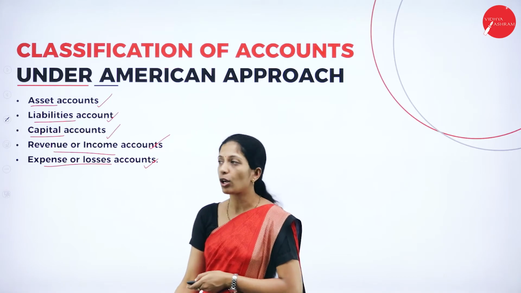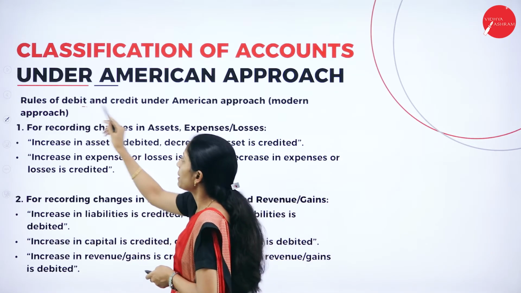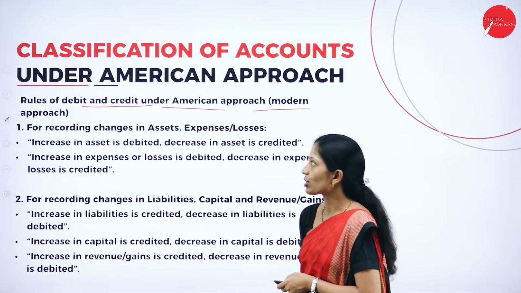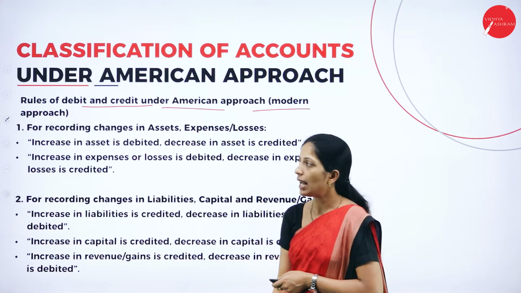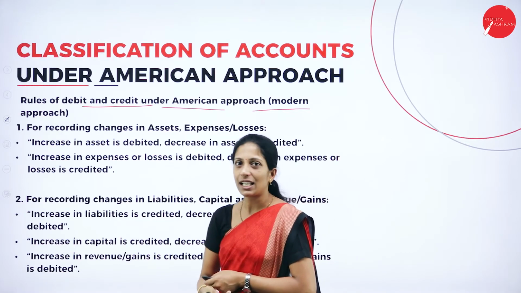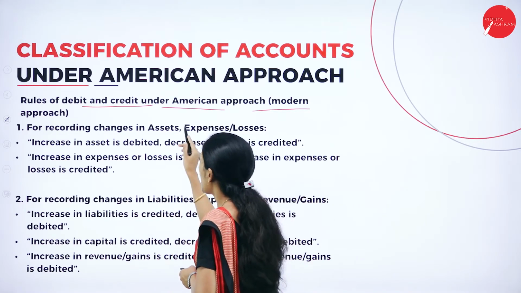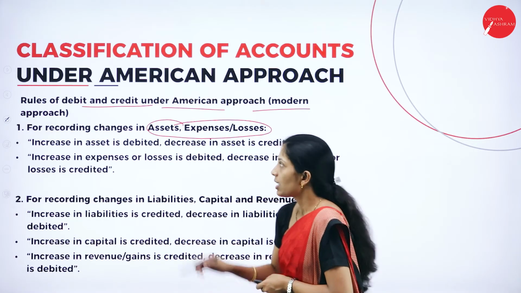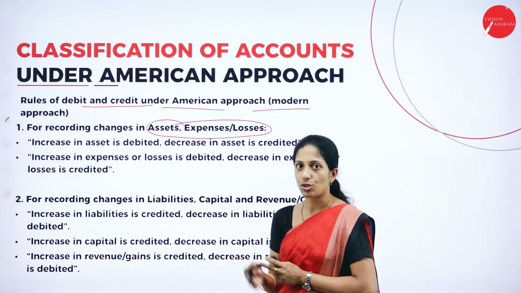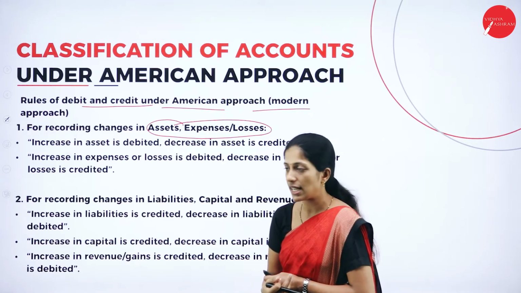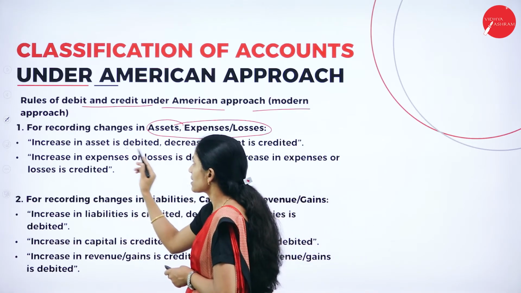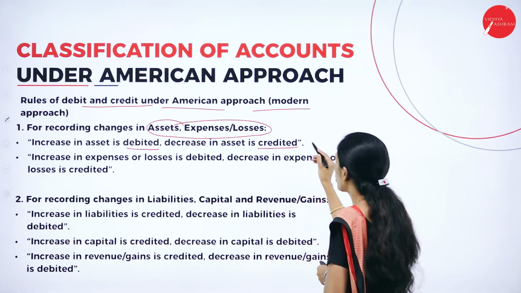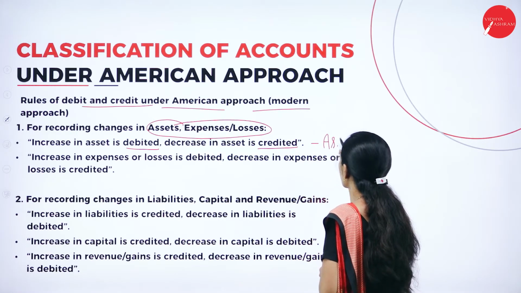Now we shall see the golden rule, the rule of debit as well as credit under the American system or modern approach. For easy classification, you can take assets as well as expenses or losses together. Here the golden rule tells that an increase in asset is debited, a decrease in asset is credited. So this is the golden rule of asset.